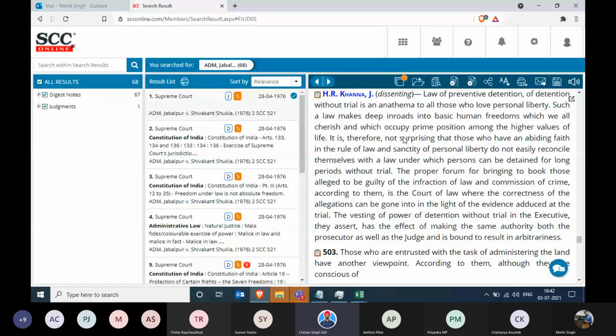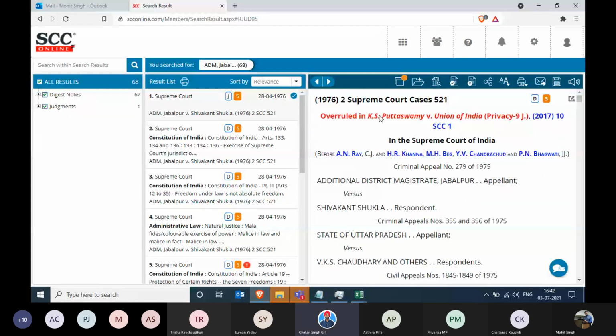And if you see, it's in brackets, it says dissenting. That simply means that this particular judgment of Justice Khanna, he had a dissenting opinion from the other bench members. Now, if I click on his name again, I can go back to the top and can select anything and everything over here, right? Second thing, Mohit, if you can click on the name one more time.